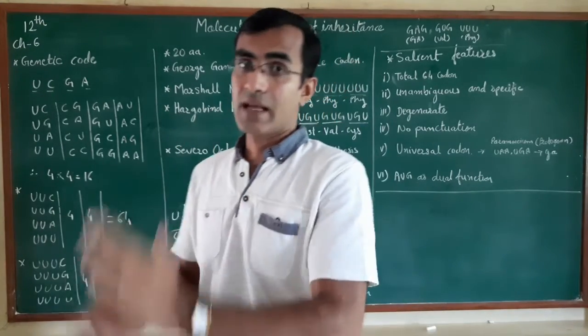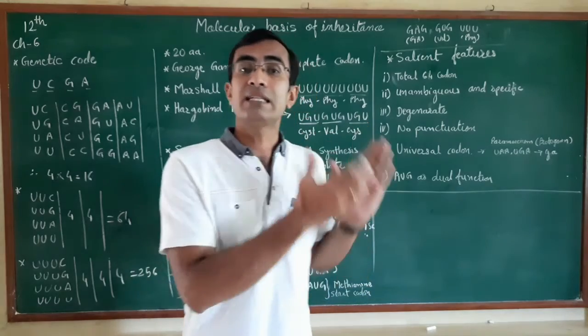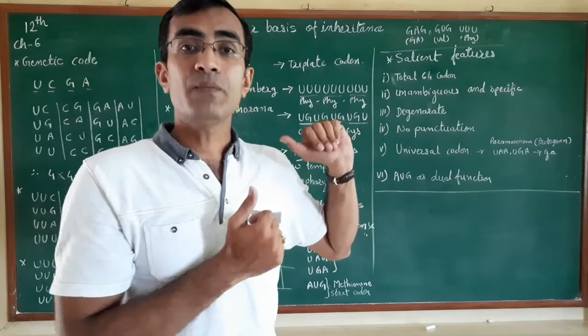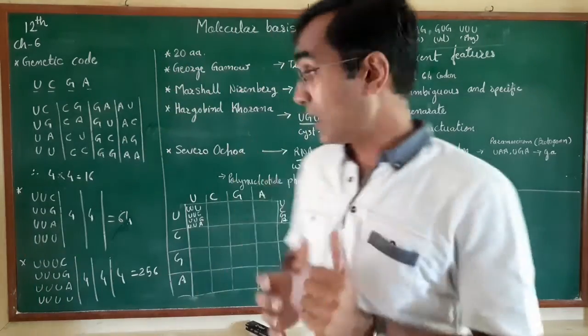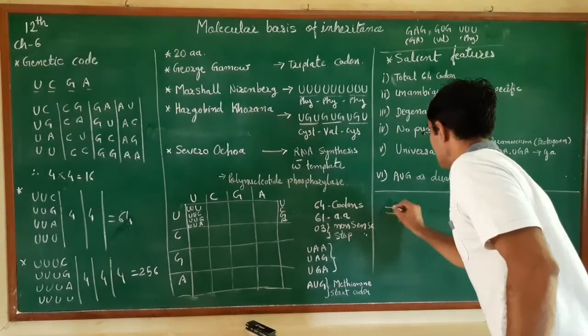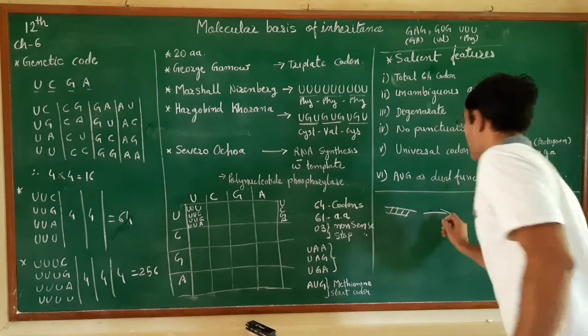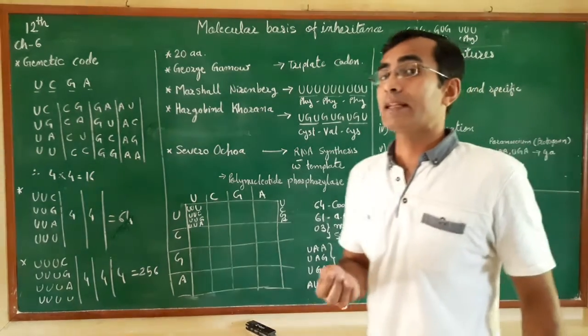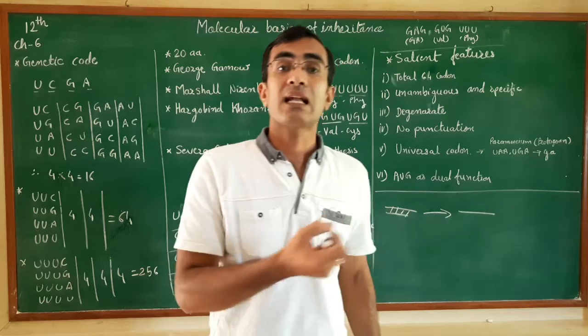That is called replication, and from the DNA an RNA will get synthesized, and that is called transcription. Now when this double-stranded DNA forms RNA, there are different types of RNAs, we can say mRNA, rRNA, tRNA.